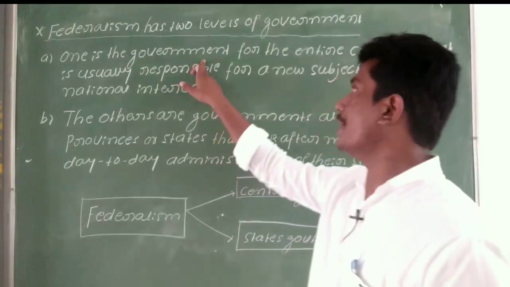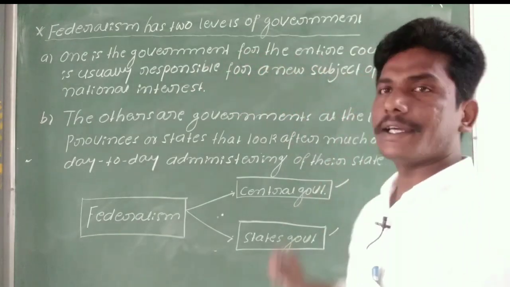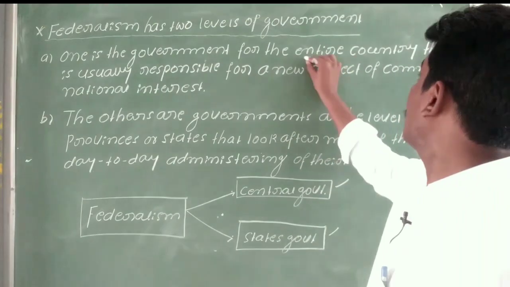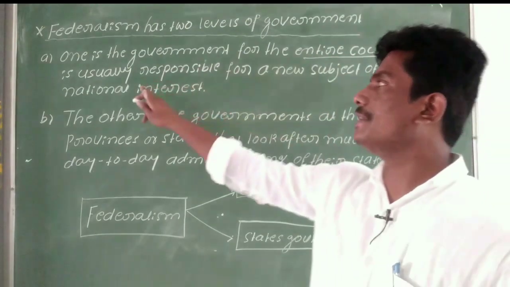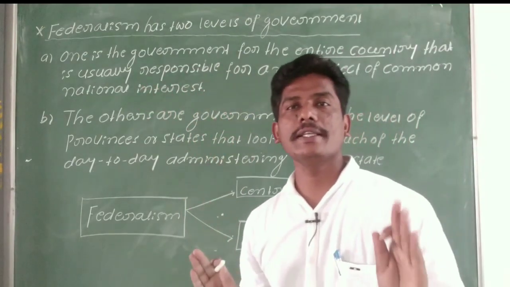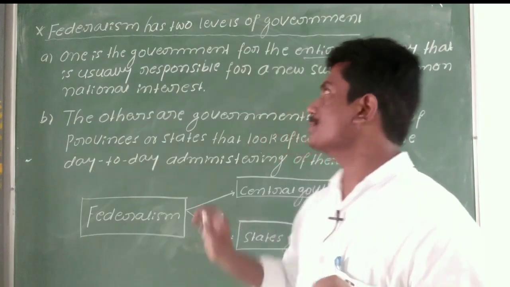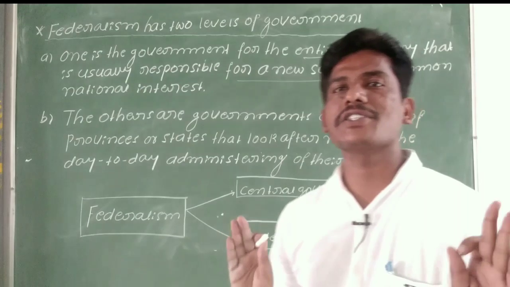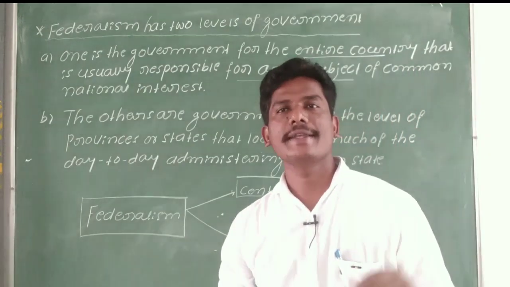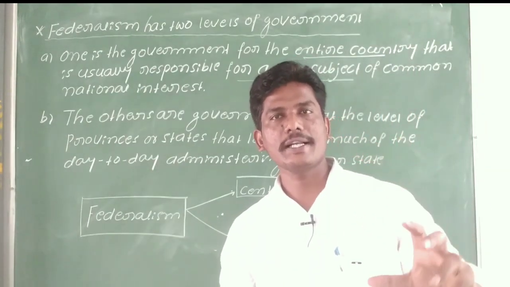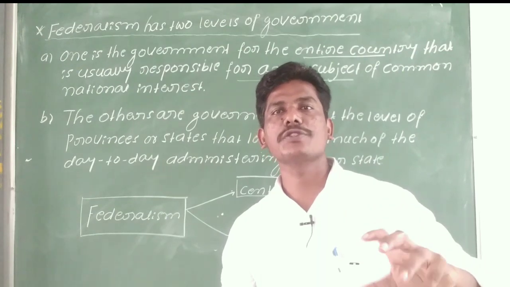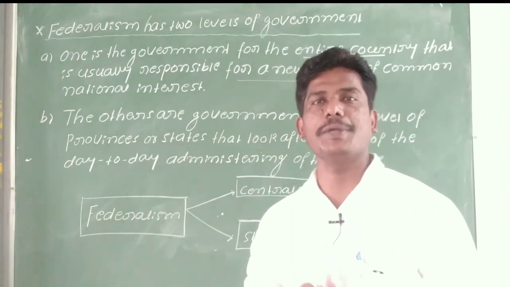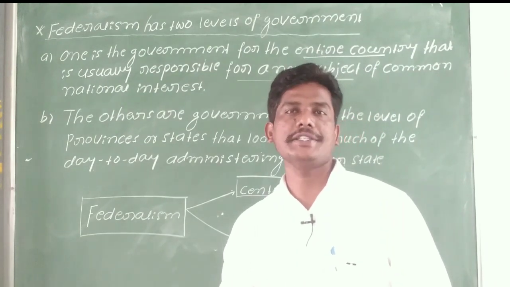One is the government for the entire country. That is usually responsible for the subjects of common national interest. So the central government is responsible for the common interest of the entire nation's people.